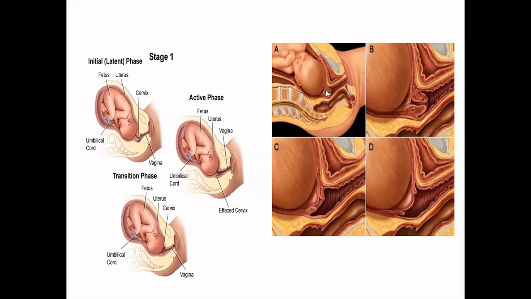The same thing, if you zoom, you see in this diagram. Before the labor phase, the cervix is almost closed. In the initial phase, the cervix tends to open up, and as such, the dilation process starts. In the active phase, you see further dilation. As this is happening, at times you get bleeding because of the discharge that is coming out from here. And ultimately, in the last phase, you see the cervix has dilated much more compared to the previous case, and the baby is now preparing to go into the birth canal.